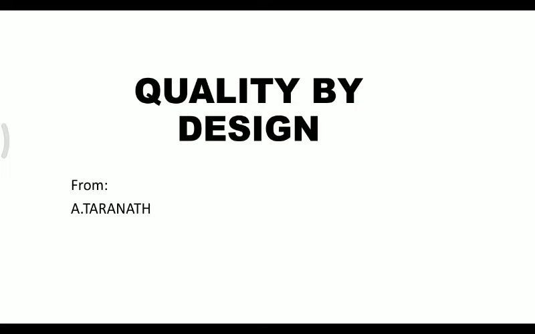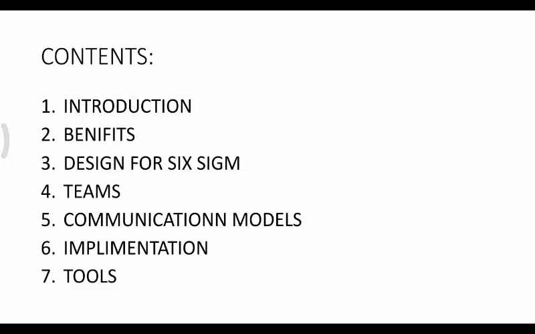Another way to say it is that the product you are going to manufacture should be of quality, and the necessary parameters, or requirements, are carried out at the same time. In this topic we'll discuss the contents: the introduction to quality by design, benefits, design for Six Sigma, teams, communication model, implementation, and finally the tools. We'll discuss them one by one. First we go to the introduction part of quality by design.